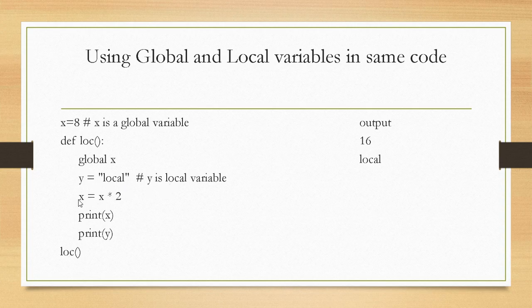And X is equal to X into 2. So what is the value? 8 into 2, 16. And since we are changing this value, we are writing this statement global X. Print X, print Y. So we'll be getting the output as 16 and local. Y is defined inside, so it becomes local. And X is defined outside, it becomes global. And we are changing the value of the global variable, so we are using the keyword global X.